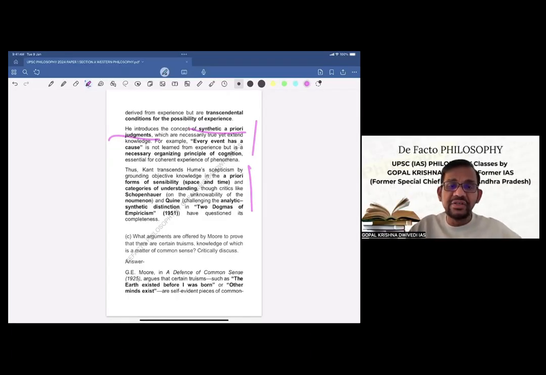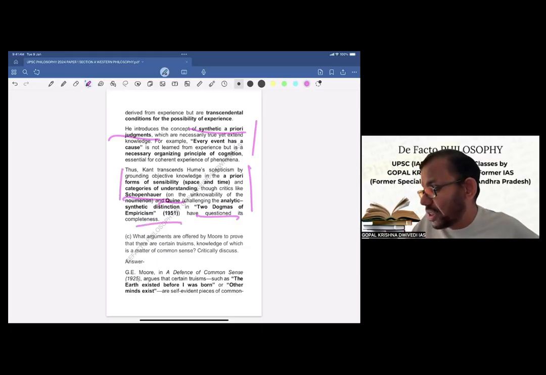Thus, Kant transcends Hume's skepticism by grounding objective knowledge in the a priori forms of sensibility, that is space and time, and categories of understanding. Though critics like Schopenhauer, on the unknowability of the noumena, and Quine, challenging the analytic-synthetic distinction in Two Dogmas of Empiricism, have questioned its completeness. So this paragraph not only concludes Kant's view, but also briefly mentions that there are some objections to Kant's view by subsequent philosophers, Schopenhauer or Quine, others also.